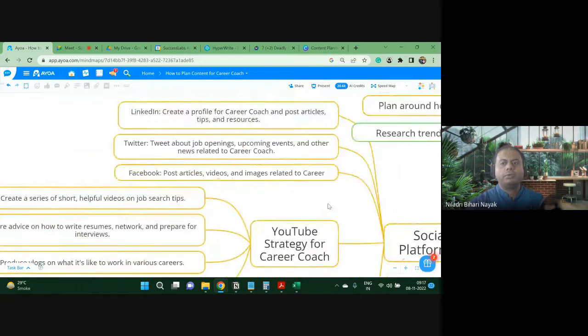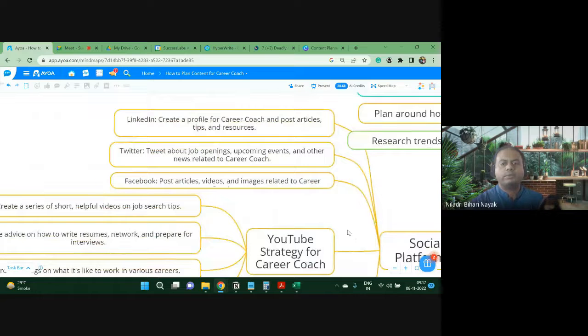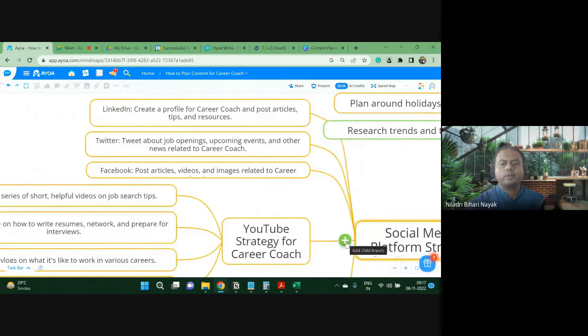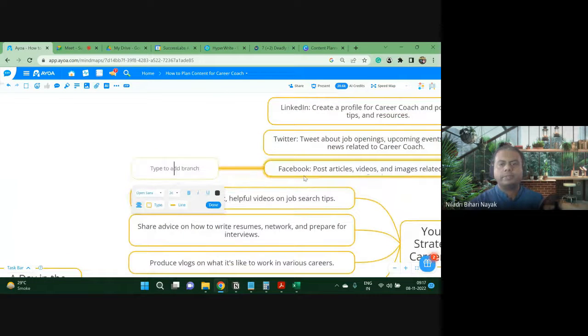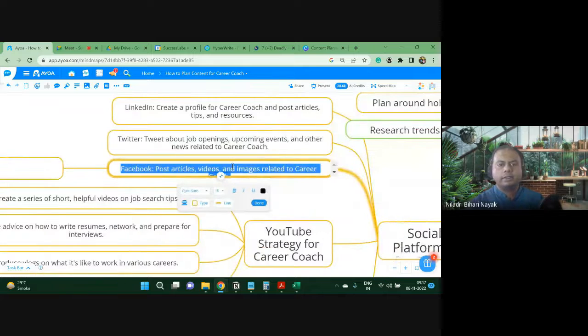Similarly, we can do the same thing for Facebook also. Almost similar things will be coming up, but let's see what I will do. Let's put this one over here.